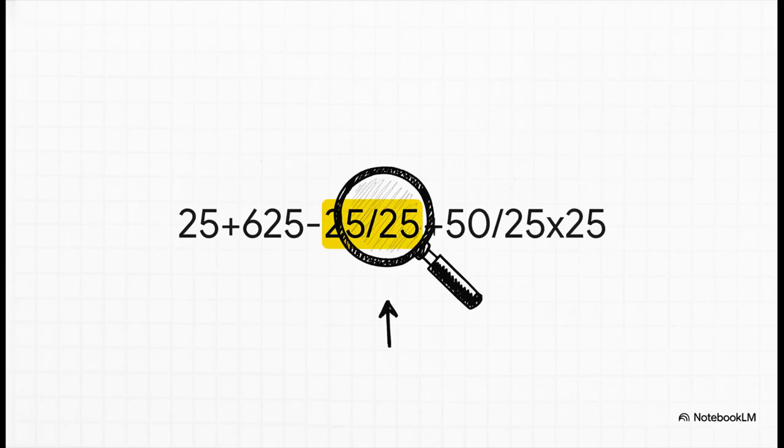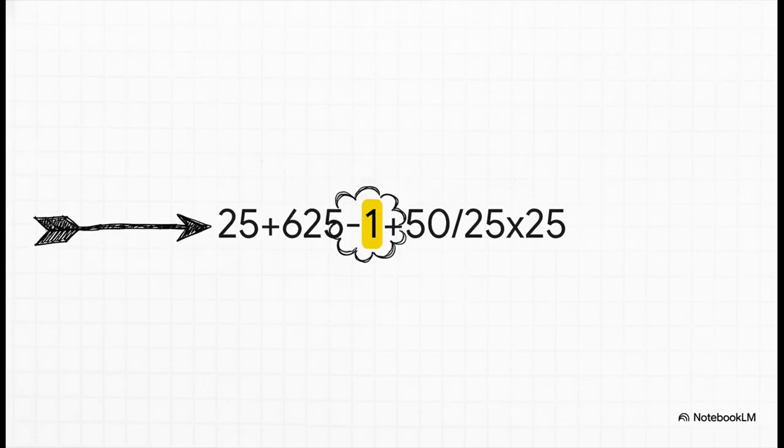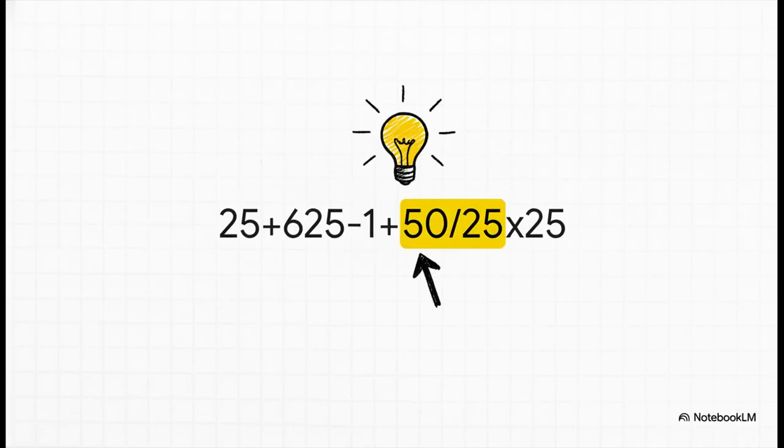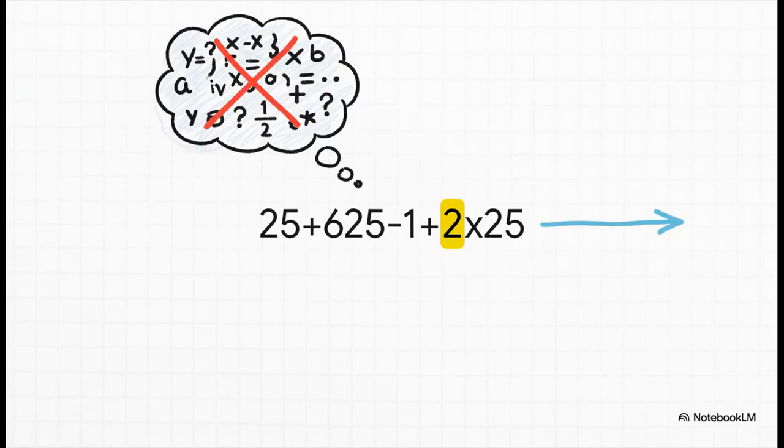Moving along. There's the next one. It's a division problem. 25 divided by 25. And boof, that just becomes a 1. See? This expression is getting cleaner and cleaner with every single move. But we're not done yet. We have to keep scanning. Okay, scanning again, and yep, here's another division problem. 50 divided by 25. Let's knock that one out too. And that simplifies down really neatly to just 2. You see how following these rules systematically just prevents any confusion? It makes it so much easier.